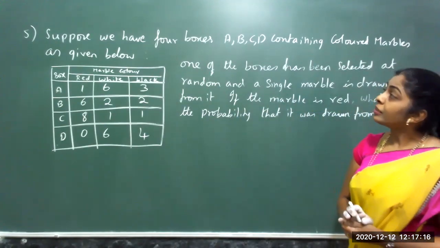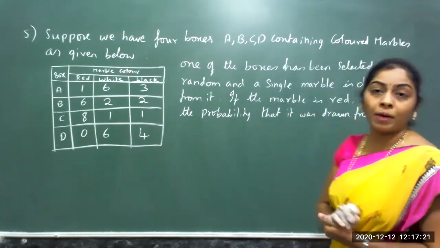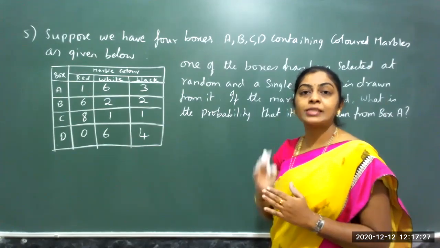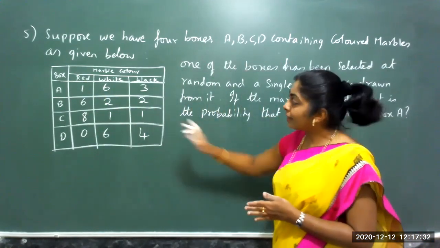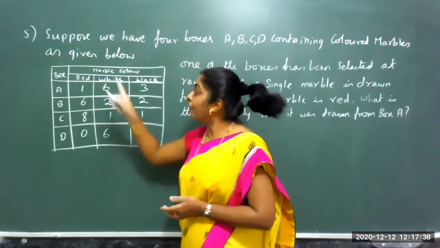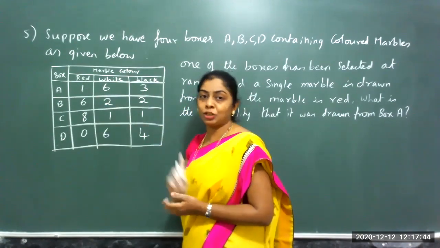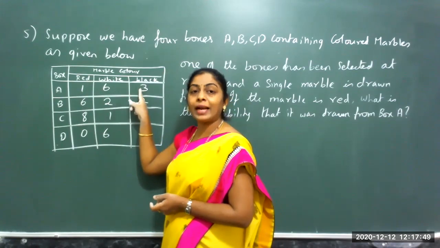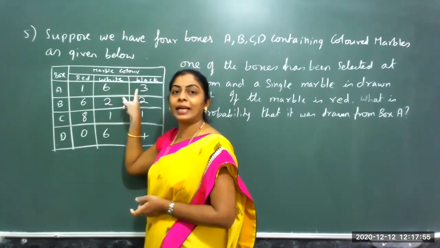The next problem. Suppose we have 4 boxes A, B, C, D containing colored marbles as given below. So we have data where there are 4 different boxes named A, B, C and D, and what marbles they contain. Boxes are 4, A to D. Marble colors are 3 types, red, white and black. In box A, totally there are 10 marbles, where 1 is red, 6 are white and 3 are black.